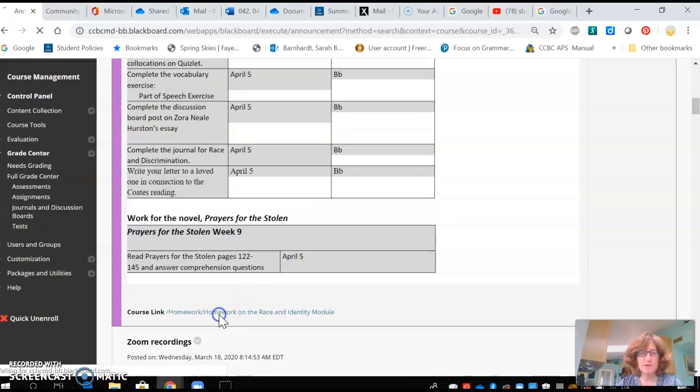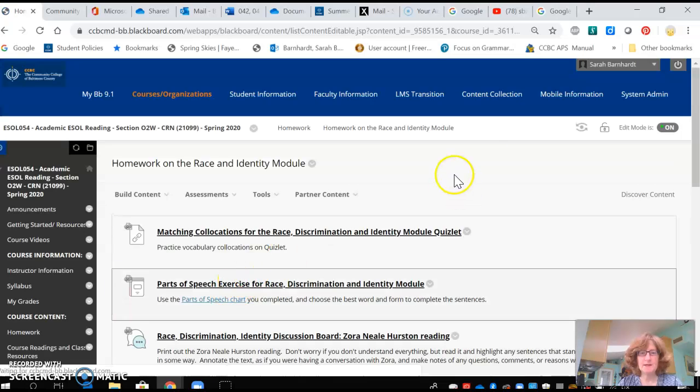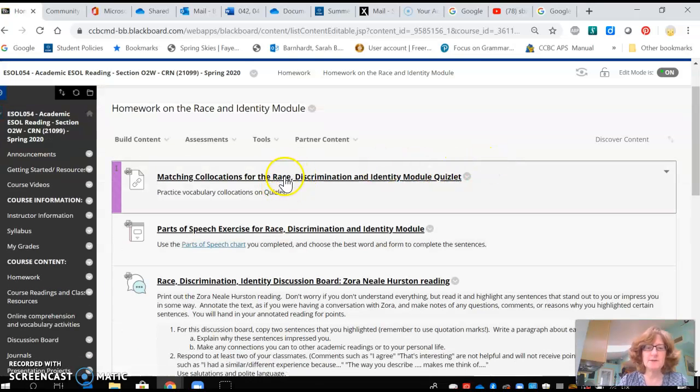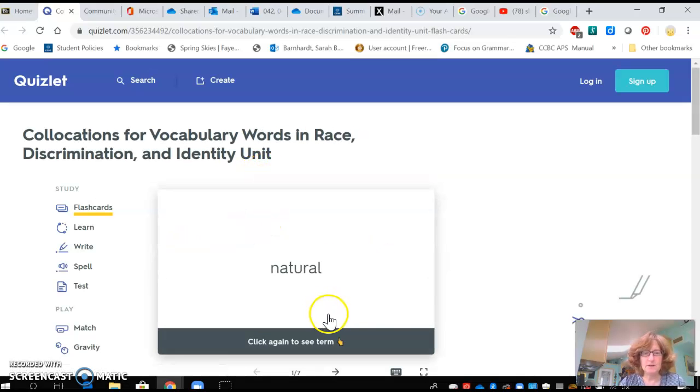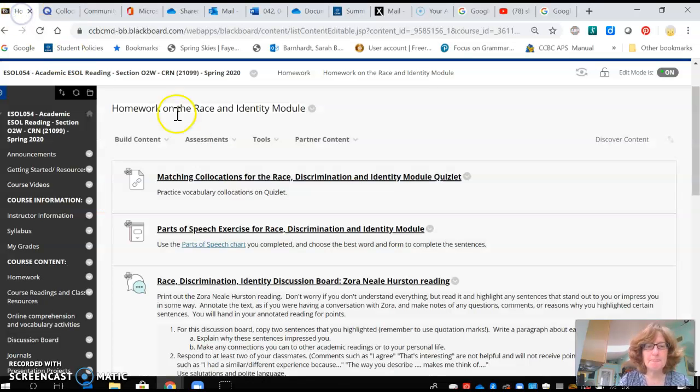The link to the homework is right down here. And when you click on this, it's going to take you into Quizlet. And you're going to work through the different exercises. You have flashcards, learn, write, spell, test, match, and gravity. Have some fun with this. We all need a little bit of fun in our lives right now.